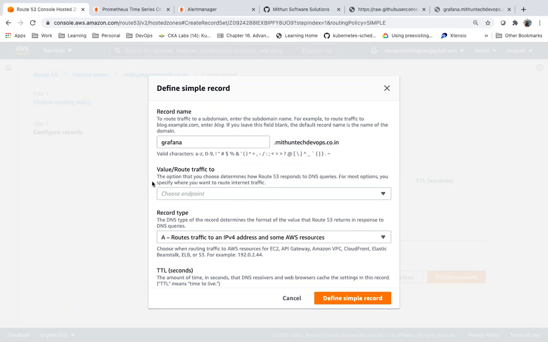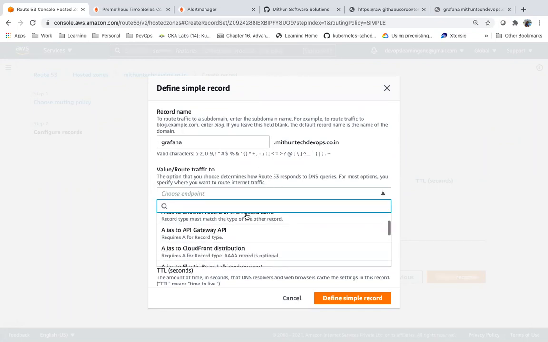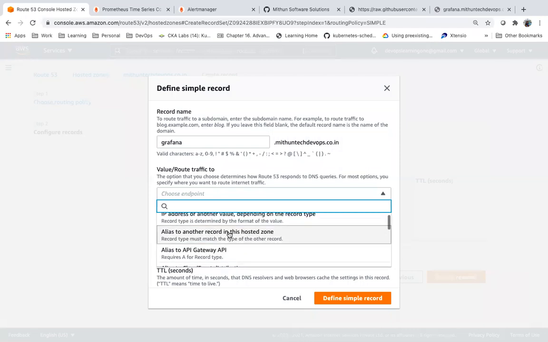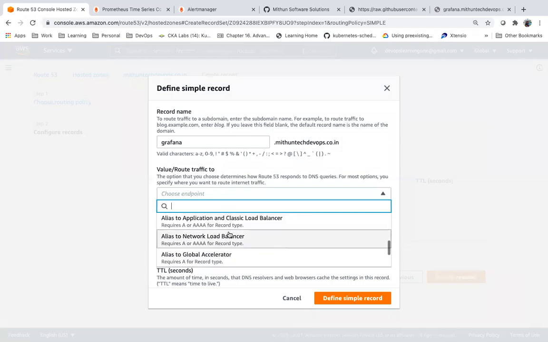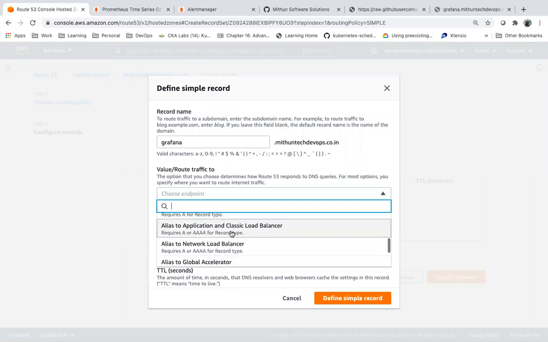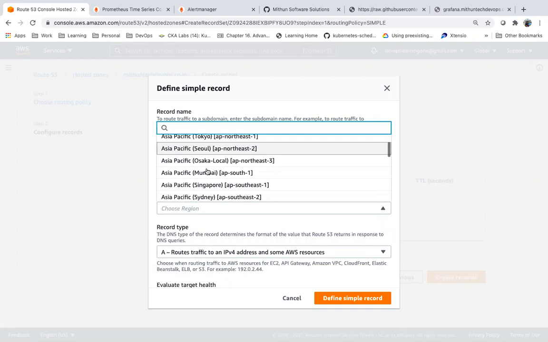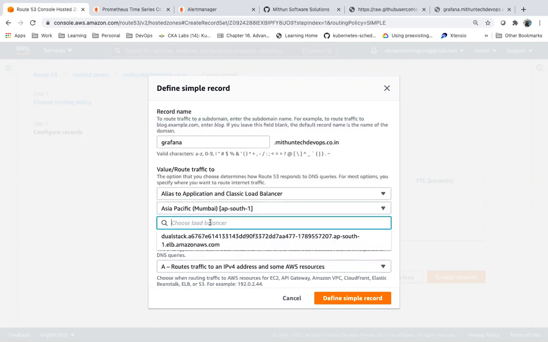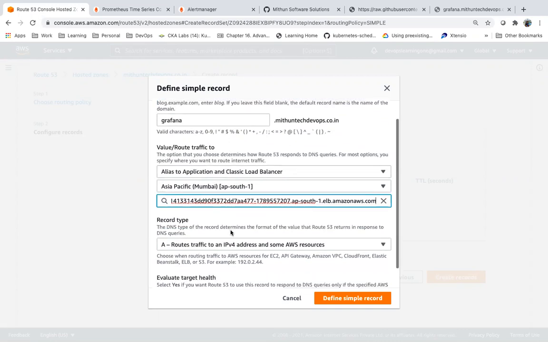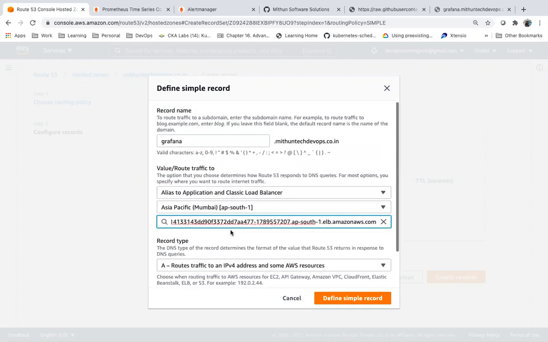So grafana.mithuntechdevops.co.in, I'm mapping with my load balancer. This is the Ingress load balancer. This load balancer is talking to the Ingress pods. Where we have defined the ingress rule, that ingress controller will use those rules to route the traffic to the service.